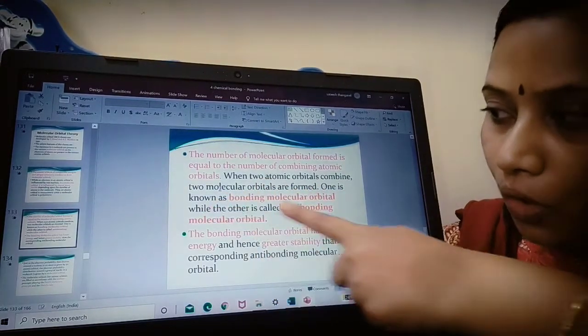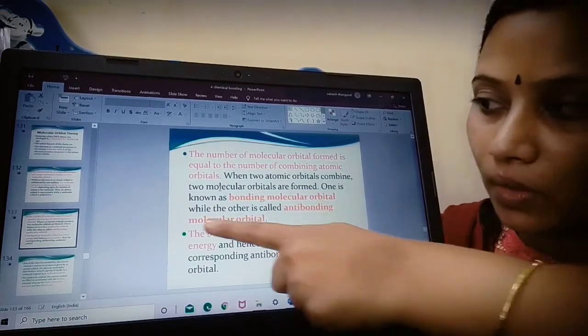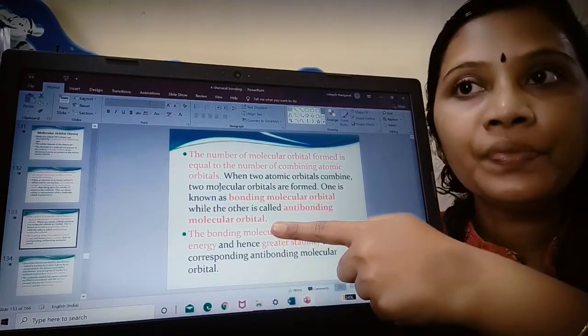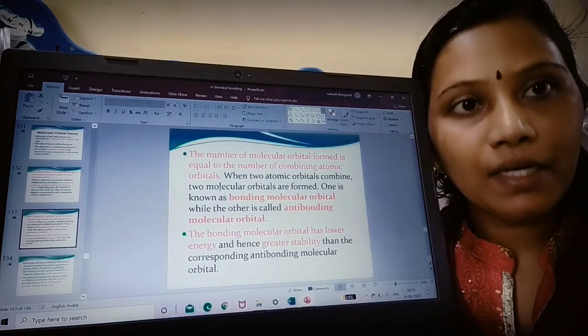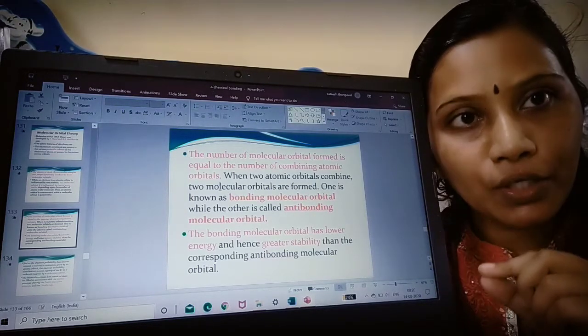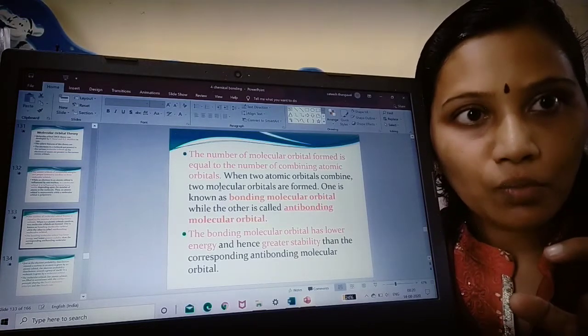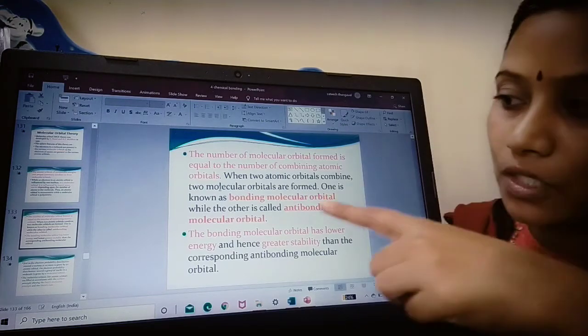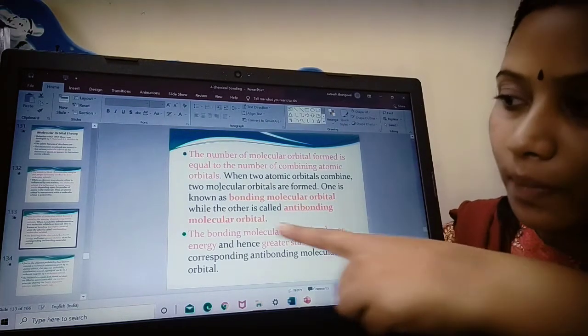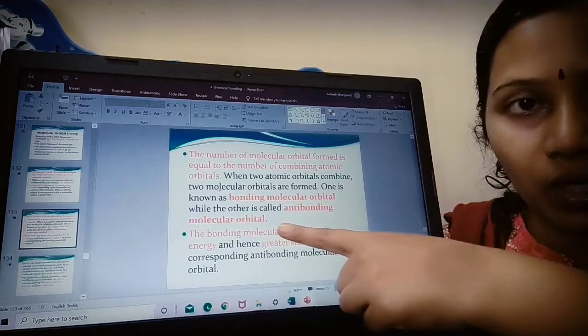One is known as the bonding molecular orbital and the other is called the anti-bonding molecular orbital. Say, for example, nitrogen atoms combine to give you a nitrogen molecule. In that nitrogen molecule, one should be bonding and another should be anti-bonding.